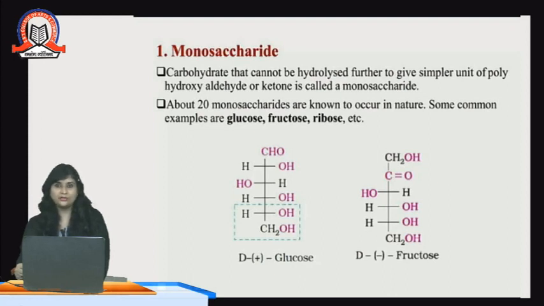On hydrolysis they will not form any smaller unit. About 20 monosaccharides are known to occur in nature. Some common examples are glucose, fructose, ribose, etc. The structures of glucose and fructose we have already seen.